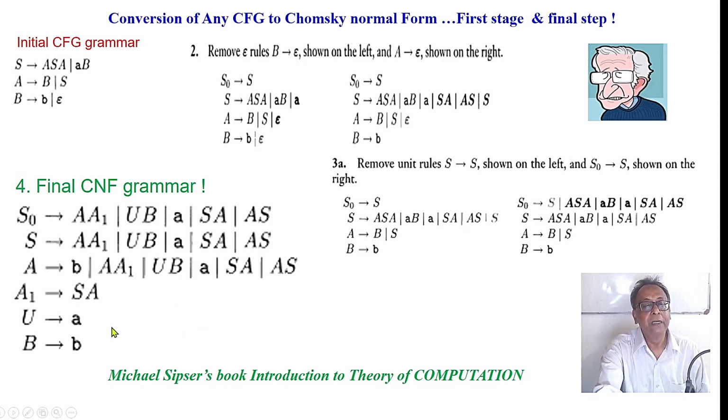You can check it. We can add some extra symbols like U, A1, like this. From the original grammar there were only 1, 2, 3, 4, 5, 6 rules, and here we can see 1, 2, 3, 4, 5, 6, 7, 8, 9, 10, around 16, 17 rules. The number of rules increases, but this is a more simplified grammar for computer programs, like parsing or checking whether a particular string belongs to this grammar.